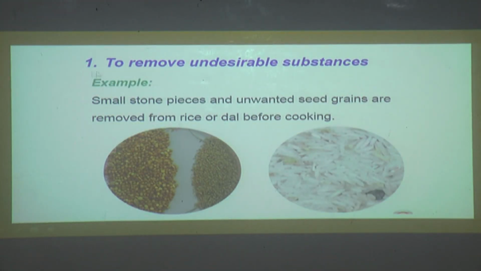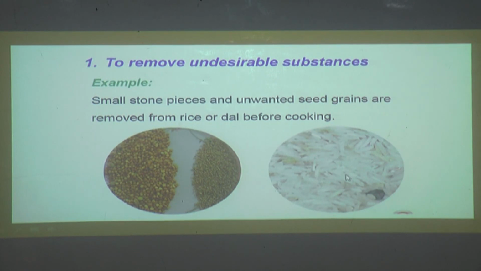Let us see here. To remove undesirable substances. Now, what are undesirable substances? Example, small stone pieces and unwanted seed grains are removed from the rice or dal before cooking.